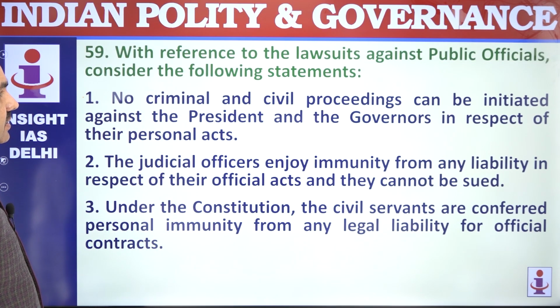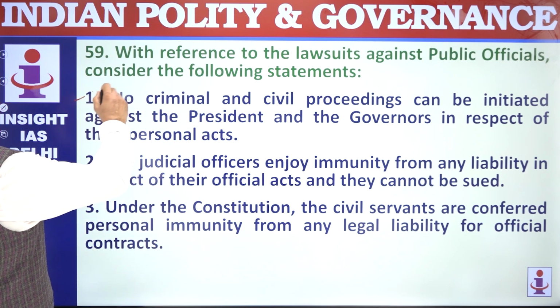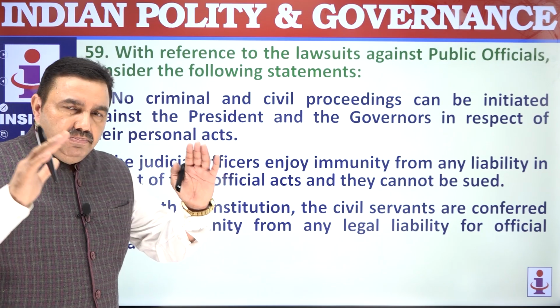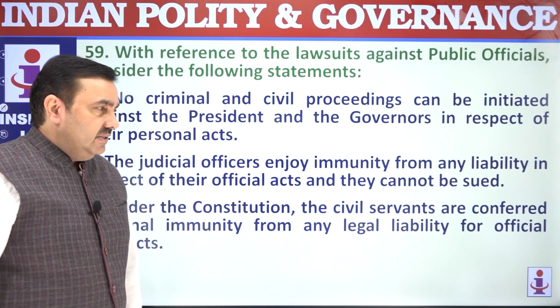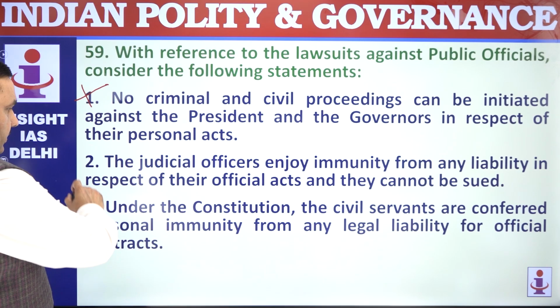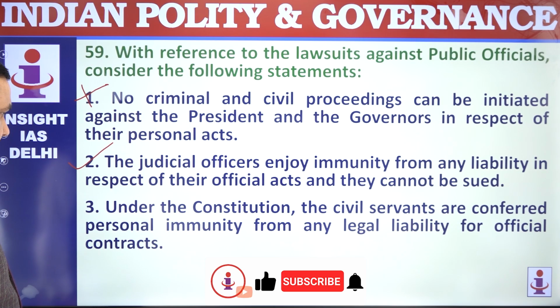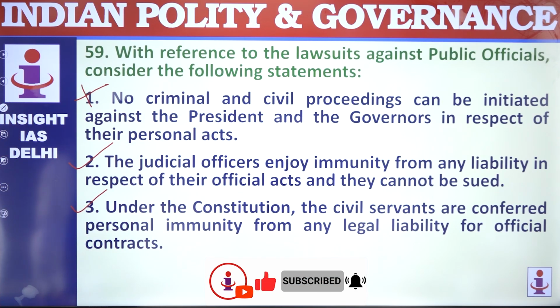59. No criminal and civil procedure can be initiated against the President and the governor in respect to their personal acts. That's wrong. No procedure can be initiated for official acts or for civil acts. Criminal acts can be followed up. The judicial officers enjoy immunity from any liability for the official orders. That's correct. Under the Constitution, the civil servants are conferred personal immunity for their official duties. That's correct. 2 and 3.